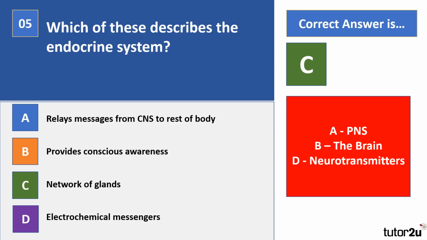So the endocrine system is basically a network of glands, like it says there in C, and these glands are found all throughout your brain and body, and they secrete chemical messengers which we call hormones. Now these chemical messengers are transmitted throughout the bloodstream, and there's a number of glands and the releasing hormones from these glands that you need to be aware of in order to be able to really describe what the endocrine system does, that we'll have a look at in this next question.